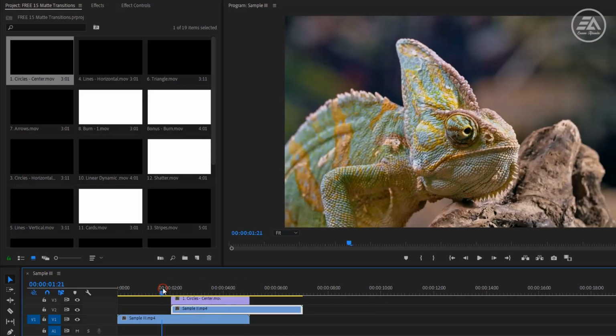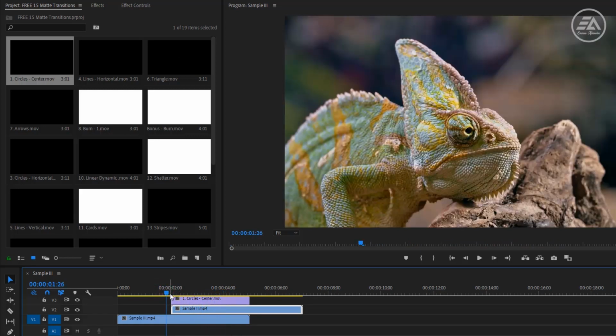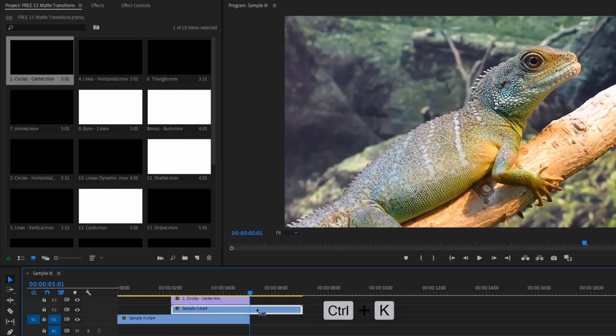Let's see a quick preview. As you can see, nothing has changed. So now cut off the second clip. Then put it back in the first track.